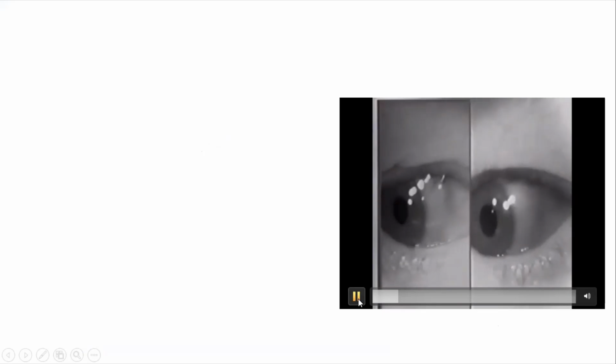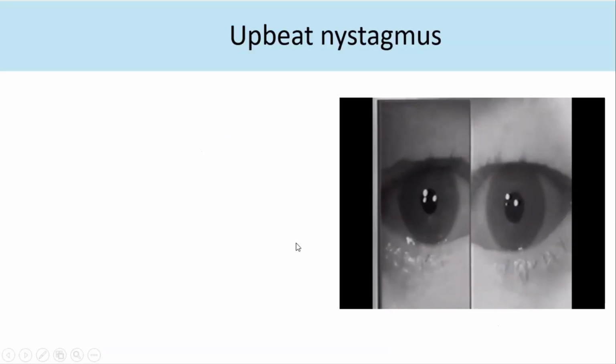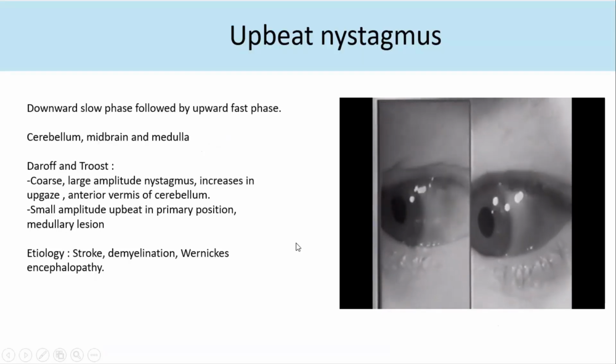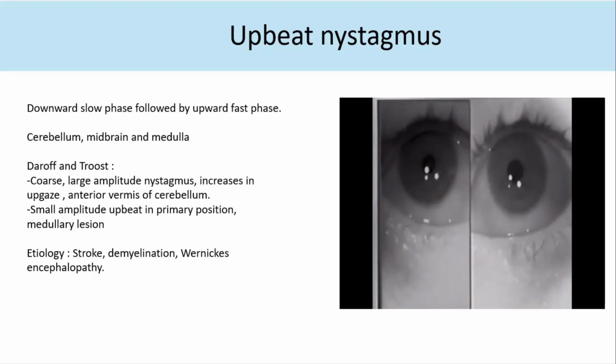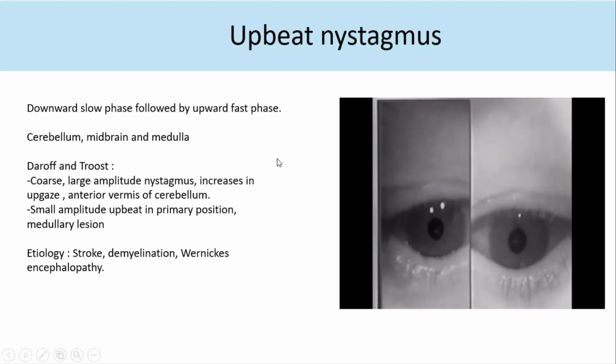So this is another nystagmus. You can see this is the opposite of that. This is an upbeating nystagmus. So there's a downward slow phase followed by an upward fast phase. It is not as localizing as a downbeat nystagmus. It's either the cerebellum, midbrain, or medulla. Etiology can be stroke, demyelination, Wernicke's encephalopathy.